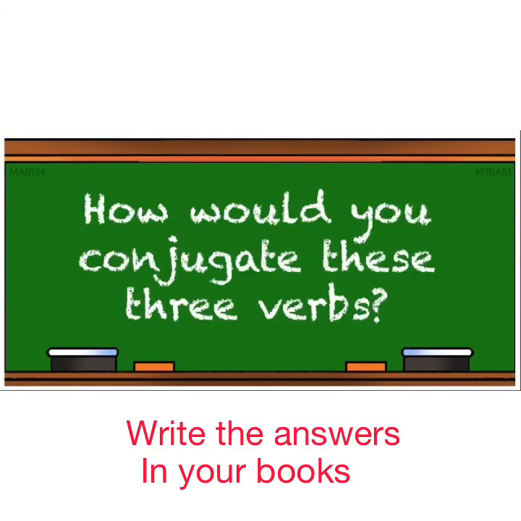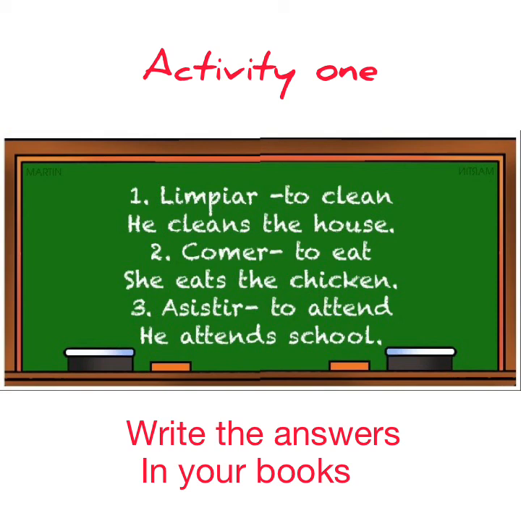Now you have an activity to complete. So this is activity 1. The verbs are there. You have 3 simple sentences. You're going to conjugate the verbs in the third person singular and then you're going to complete the sentences. So you have an AR, an ER as well as an IR ending verb. So just follow the steps and make the sentences and you'll be fine.